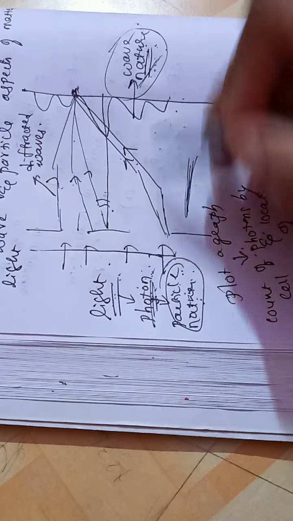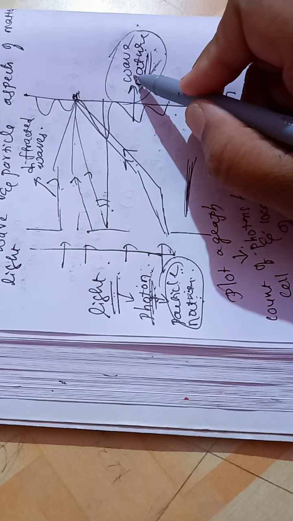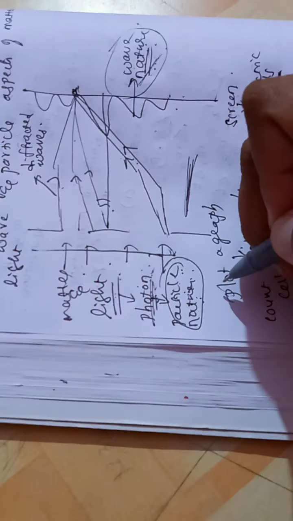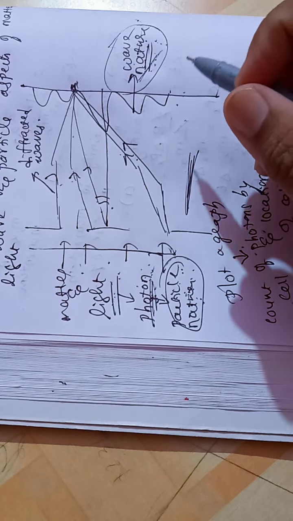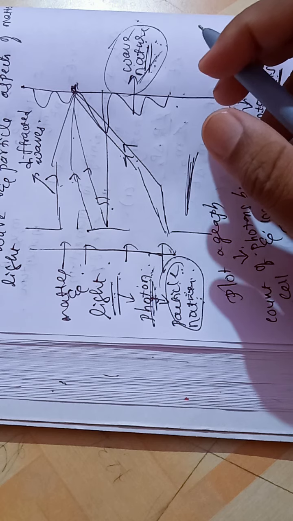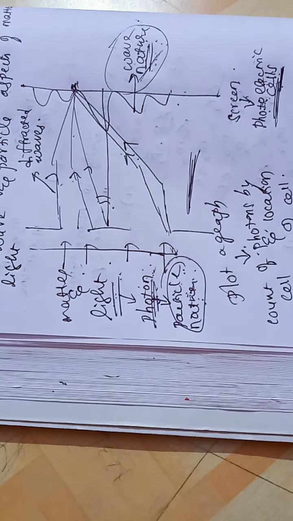But these two natures are essential to explain the complete properties and characteristics of matter as well as light. So we can say that particle and wave nature are complementary to each other rather than contradictory. So this is the consequence of the uncertainty principle. Thank you.